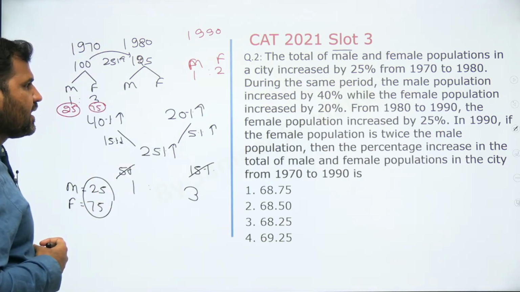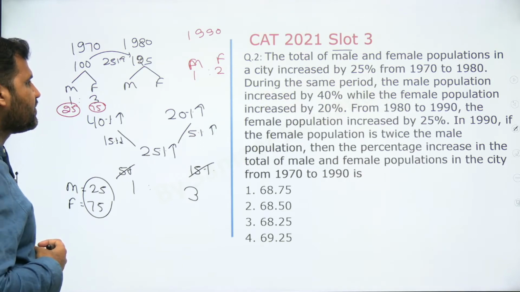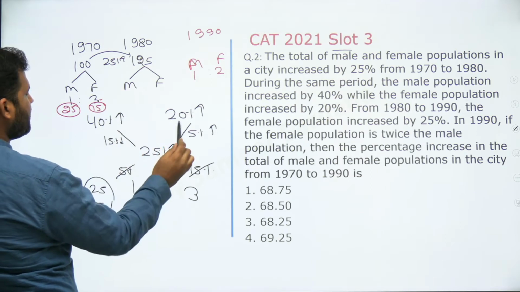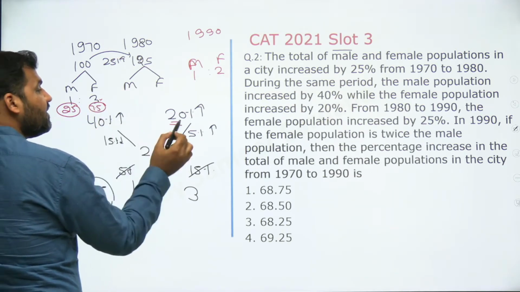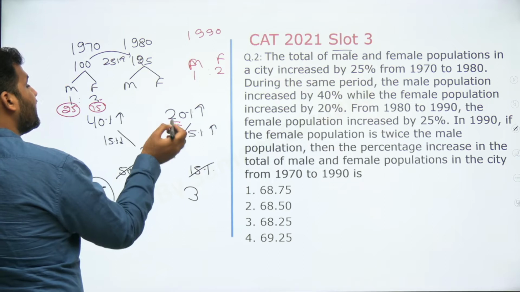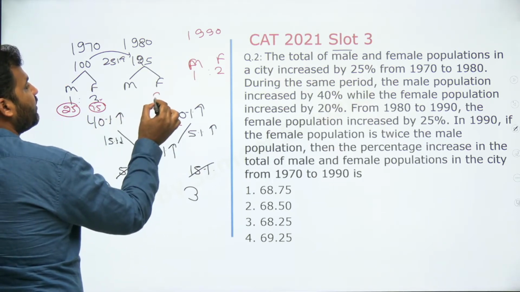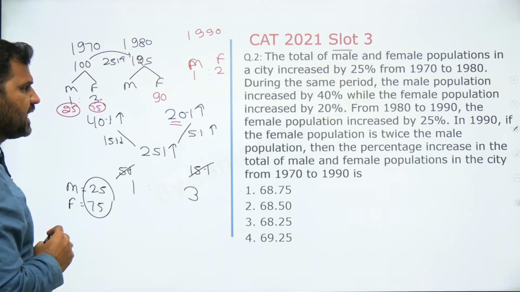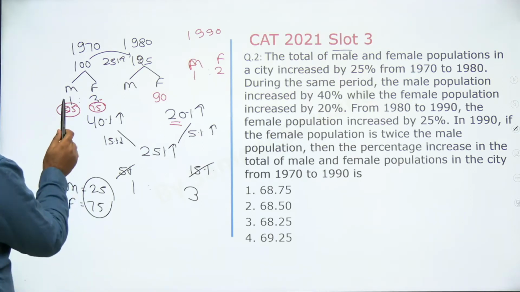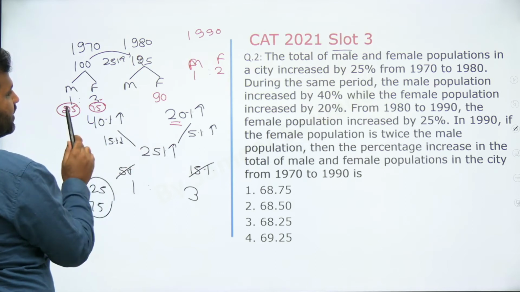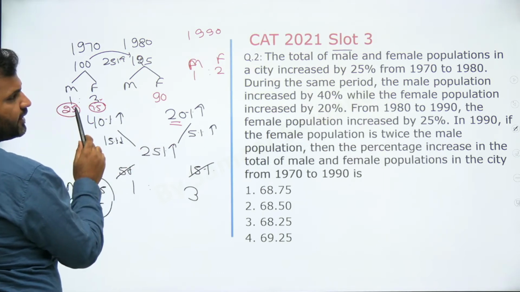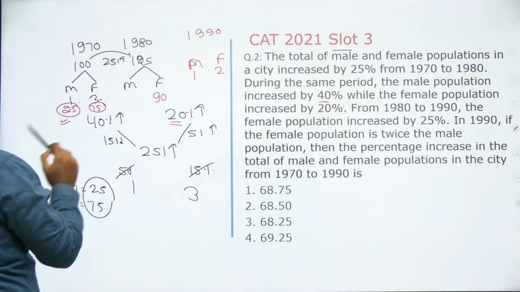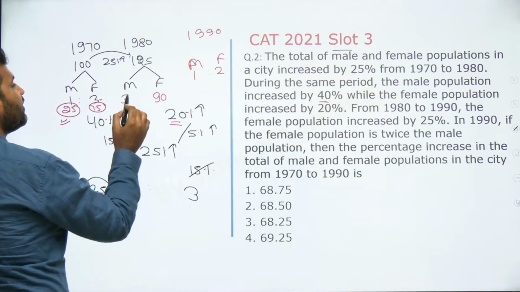From 1980 to 1990, the female population increased by 25%. So we know कि यहाँ पे 70 से 80 में female population में 20% का increment है. 75 का 20% will be 15. So यहाँ female population आएगा 1990 में, right? Is it clear? And the male population, you see the male population increased by 40%, right? Iska 40% banega 10, so male population would be 35.